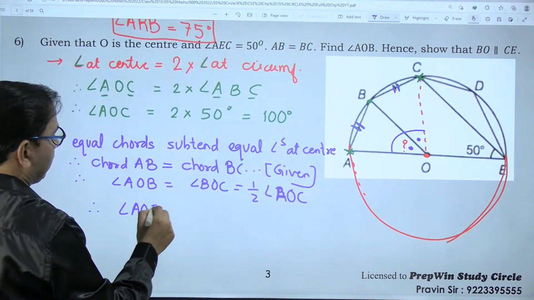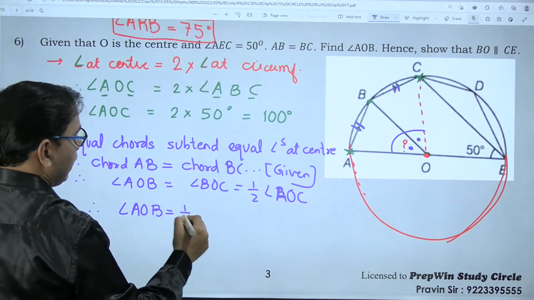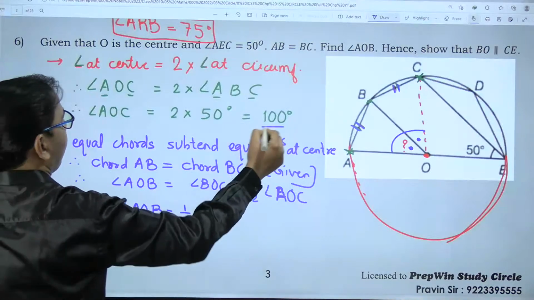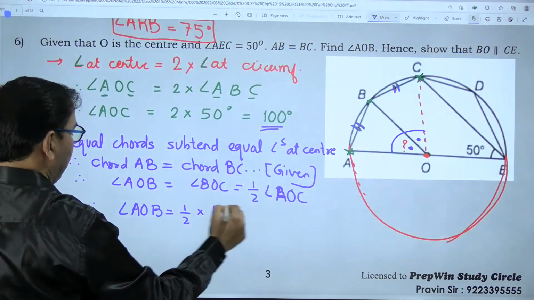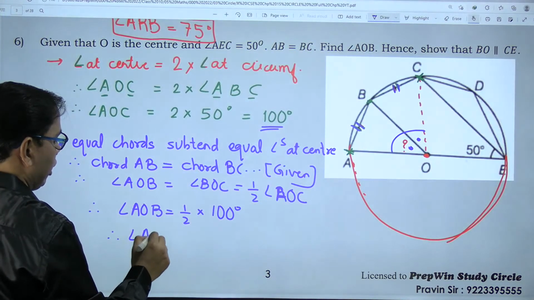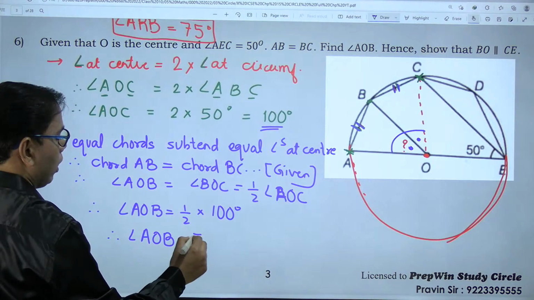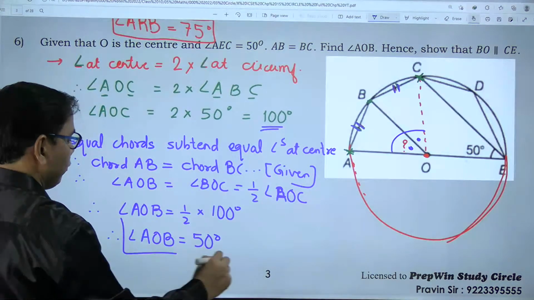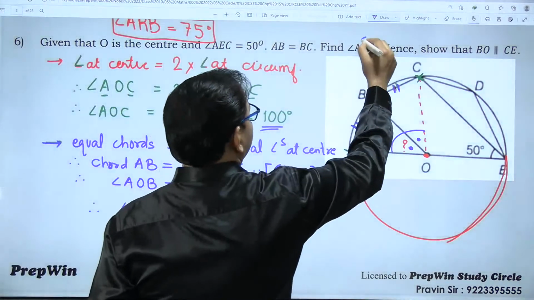I have to find out angle AOB. This is half of angle AOC, and AOC is 100 degrees. So angle AOB, as we have predicted, is 50 degrees. Half of 100 is 50 degrees. This angle is 50 degrees.